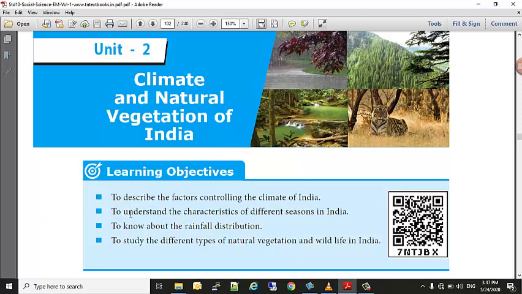And next, you will be able to understand the characteristics of different seasons in India. And then you will know about the rainfall distribution of India. And finally, you will be able to understand and study the different types of natural vegetation and wildlife in India. In today's class, we are going to concentrate on the first topic, factors controlling the climate of India.